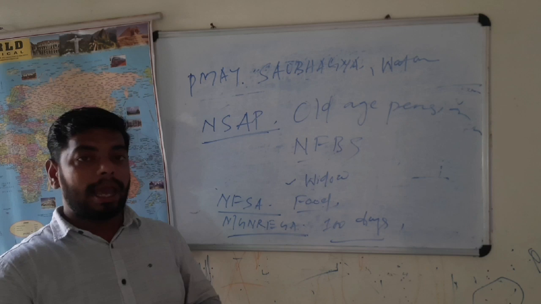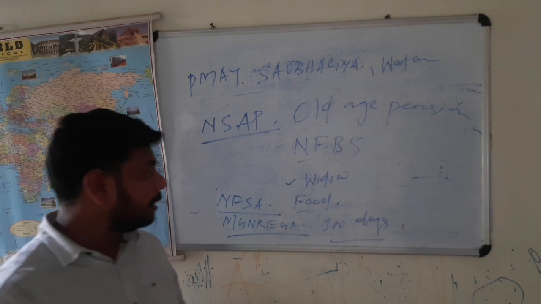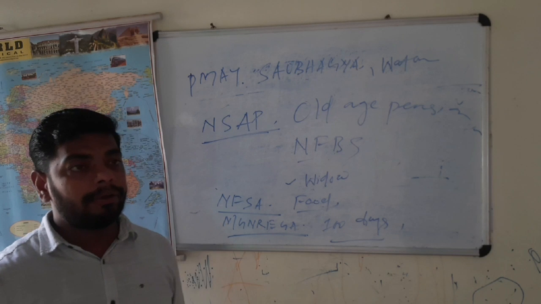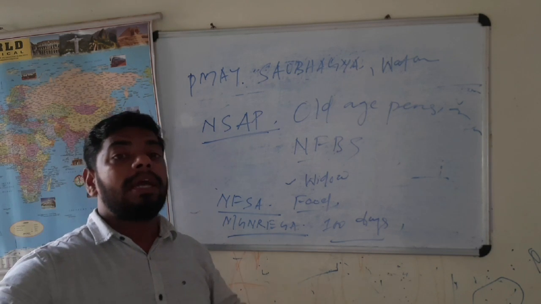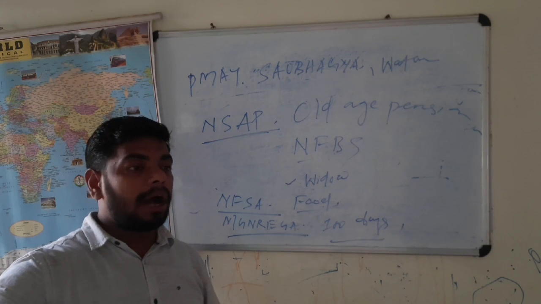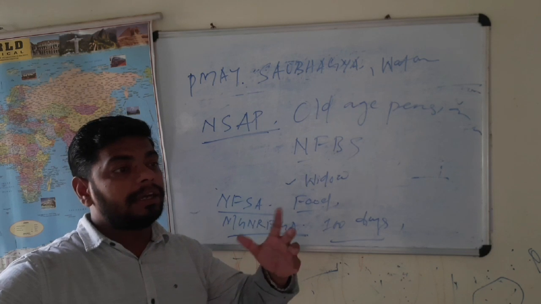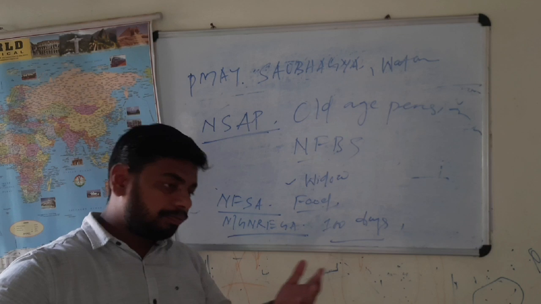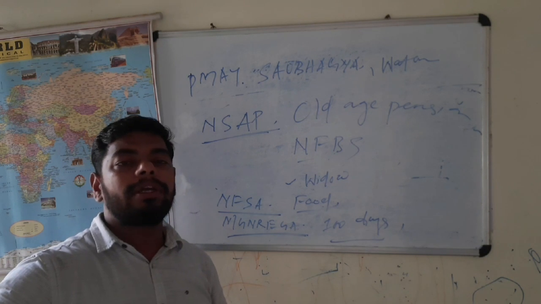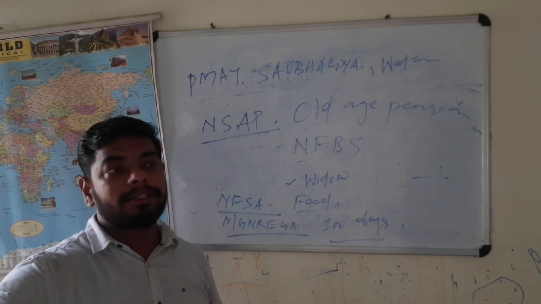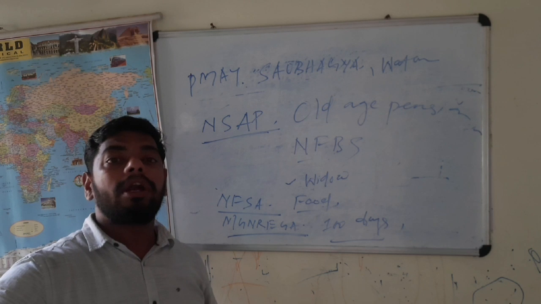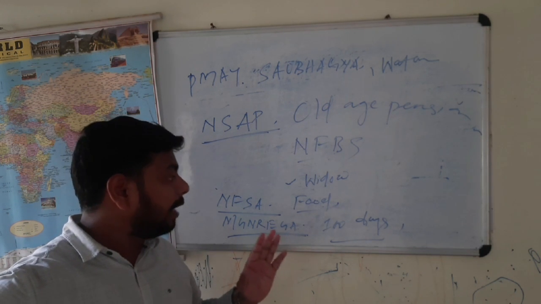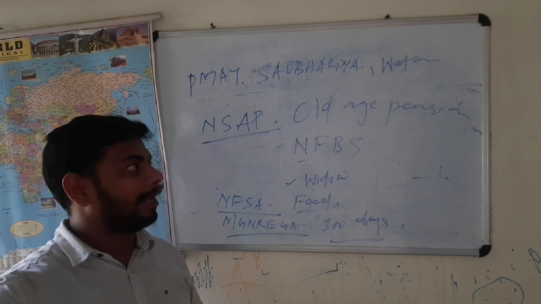So this is all, and in the next class we will discuss the other major schemes in detail, okay. We will also discuss the various indirect measures, like how the government promotes in an indirect way, like infrastructure, how it is constructing various transport and communications. Like at present India has the second largest road network in the entire world. So we will discuss each and everything in detail in the next class.